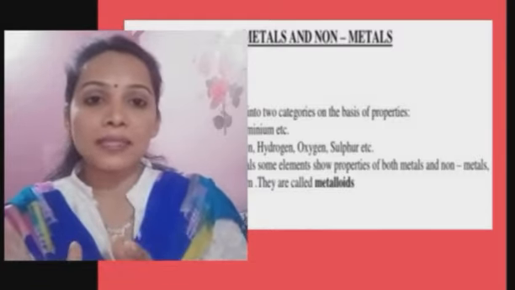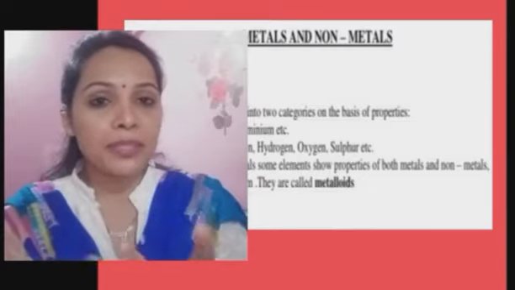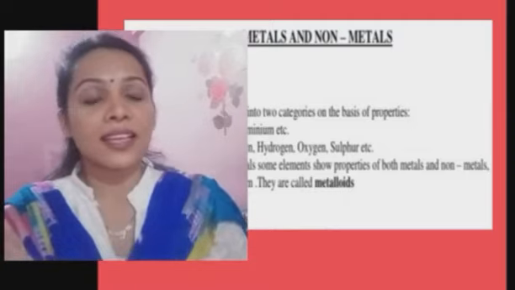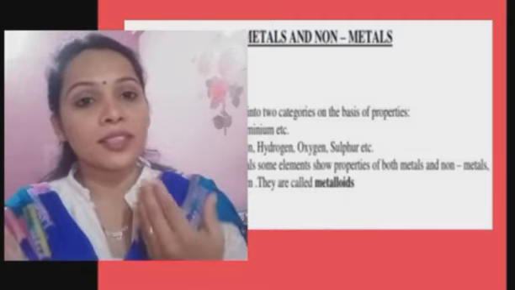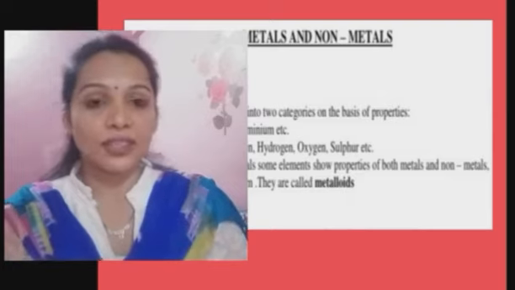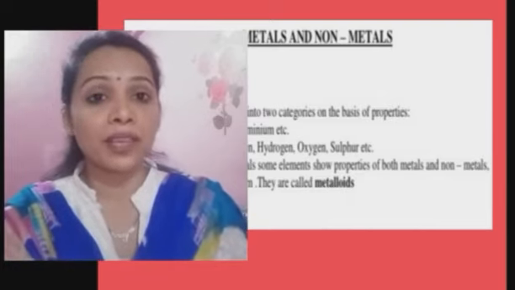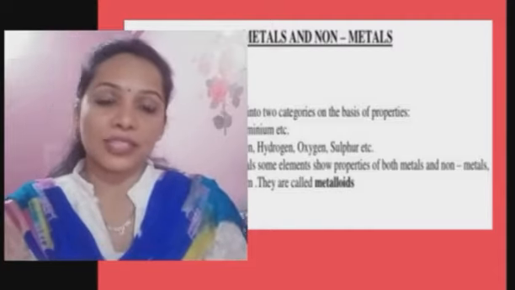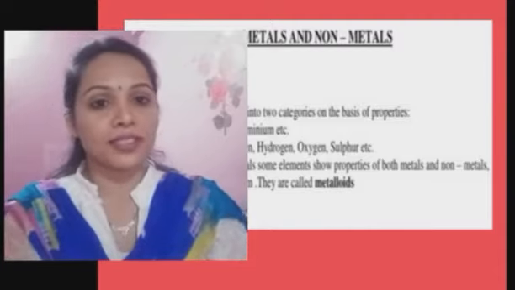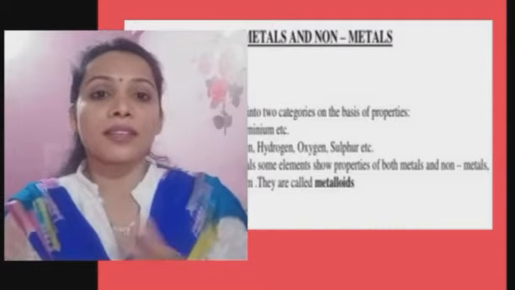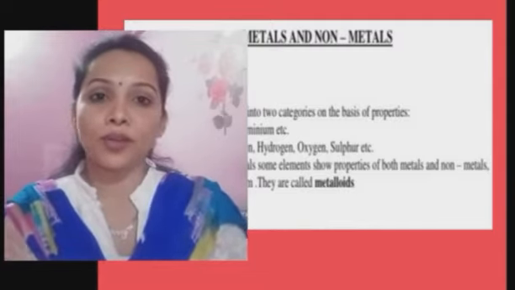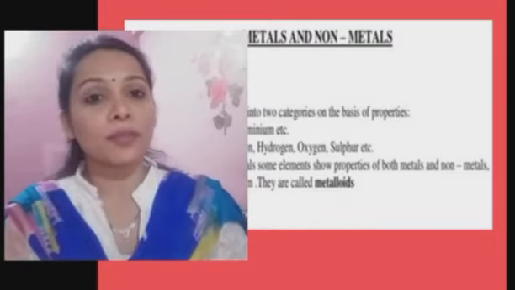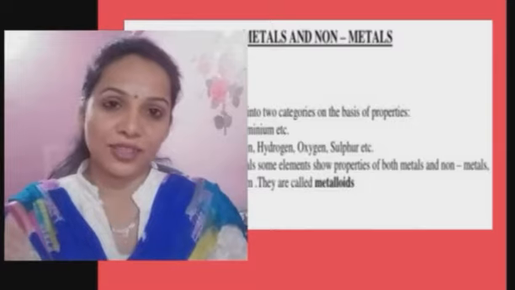Now metals, some of the examples I can give you, you can give me also by now, that is zinc, aluminium, copper, iron, etc. And some examples of non-metals being chlorine, oxygen, nitrogen, bromine, etc. And some examples of metalloids, which have some properties of metals and some properties of non-metals as well, are boron, silicon, polonium, arsenic, etc.